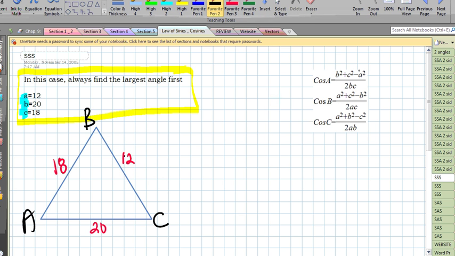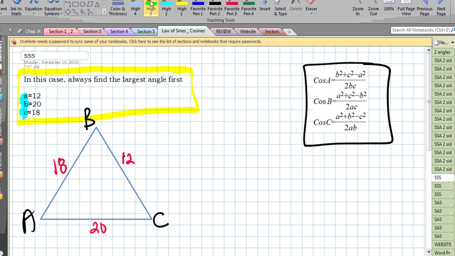So in order to use one of the alternative formulas here, which one do we use? Well, a moment ago I said we are going to find the largest angle first. Now you have to think back a couple of chapters to how we know which one's the largest angle, which one's the medium angle, and which one's the smallest. Well, there was a theorem: the largest angle produces the largest side, the medium angle produces the medium side, and vice versa. If I have the smallest side, I'll have the smallest angle. When I say produce, I'm always looking across the angle to the opposite side.